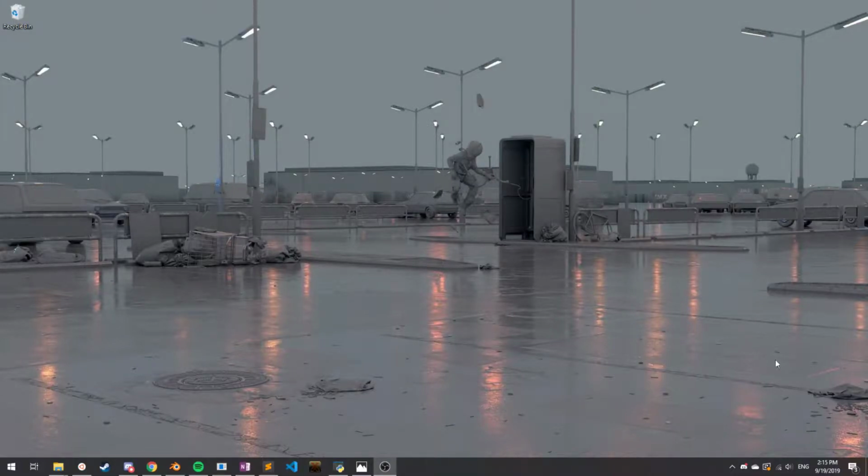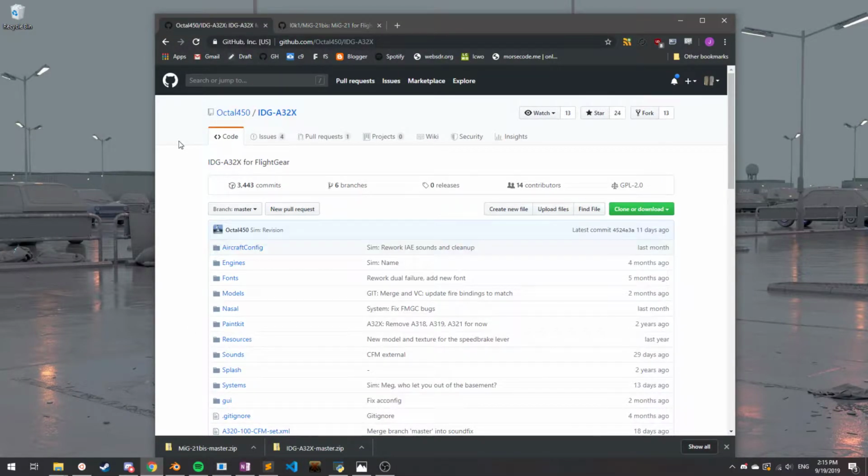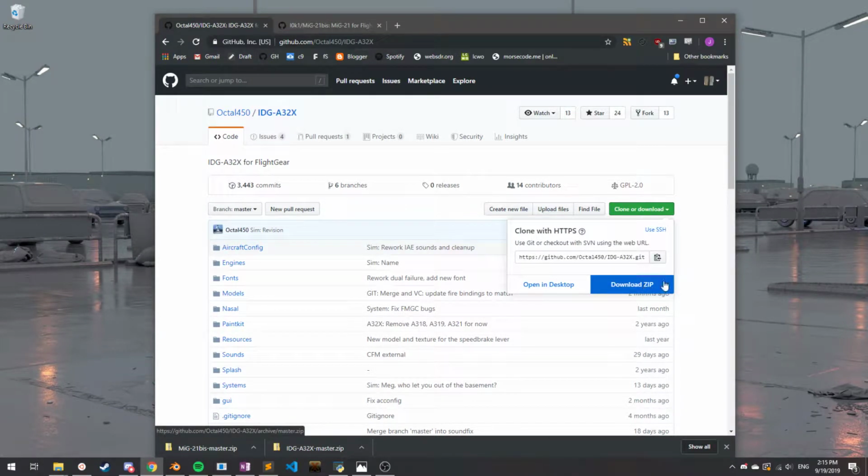Hello, some of you have been having a question about how to download and install aircraft from GitHub. So we're going to go over that today real fast. So let's say we install the IDG A32X. You go to their GitHub page, go to clone or download, click on download zip.